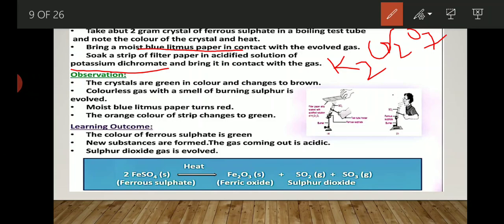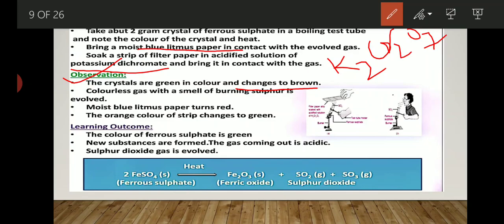The crystals are green in color and change into brown. I already told you that the formula of ferrous sulfate is FeSO4. The color of ferrous ion is green, so the color of ferrous crystal is green. When you bring acidified solution of potassium dichromate, K2Cr2O7, the green color crystal changes into brown.